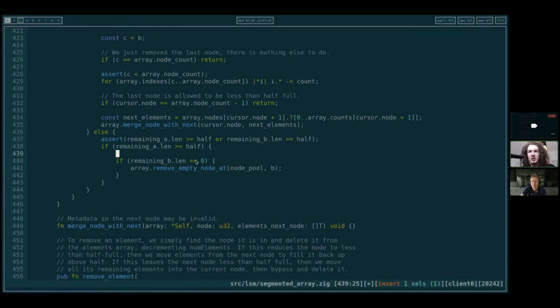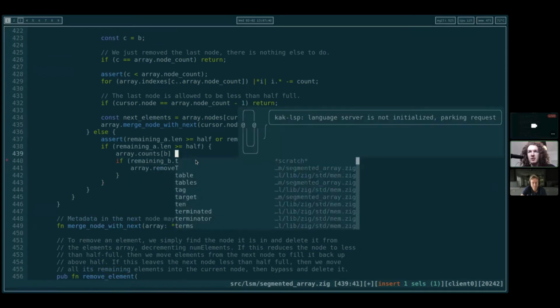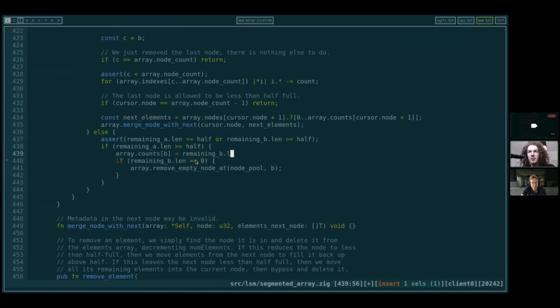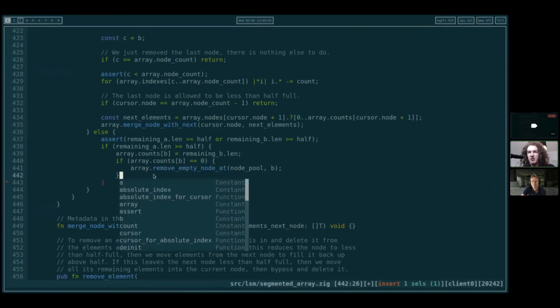So if we need to merge it, we'll need to set counts to 0. So we'll do array.counts b equals remaining b.length, and then we can use array.counts b here instead of this. And if that's 0, we remove it. Otherwise, we merge it.